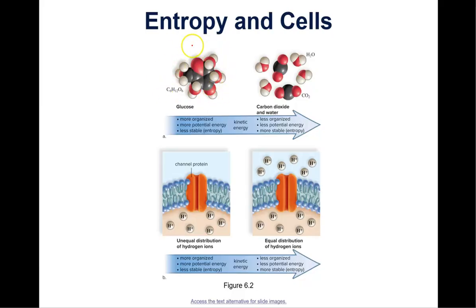This is just a model of a molecule of glucose, which has 6 carbons, 12 hydrogens, and 6 oxygens. Look at that in comparison to what is produced, carbon dioxide and water. The glucose, which is the reactant in cellular respiration, is more organized. It has less entropy. But the products, carbon dioxide and water, are less organized, so they have more entropy.